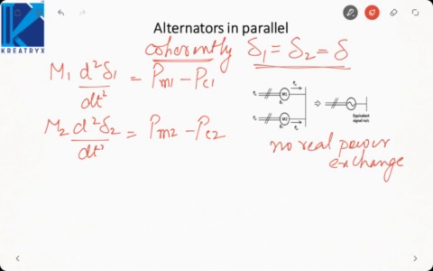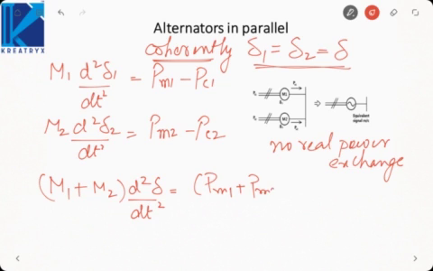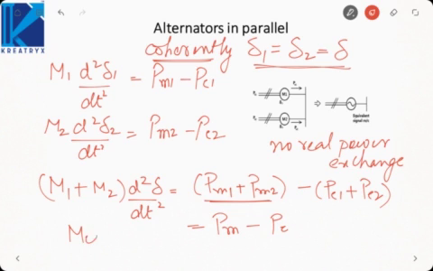Now if we add these two equations, we will get M1 plus M2. Delta 1 is equal to delta 2, so this can be taken out common. Pm1 plus Pm2 minus Pe1 plus Pe2. Now Pm1 plus Pm2 signifies the total mechanical input to the system, and Pe1 plus Pe2 signifies the total electrical output of the system. M equivalent d square delta by dt square. So the equivalent inertia constant is actually M1 plus M2.